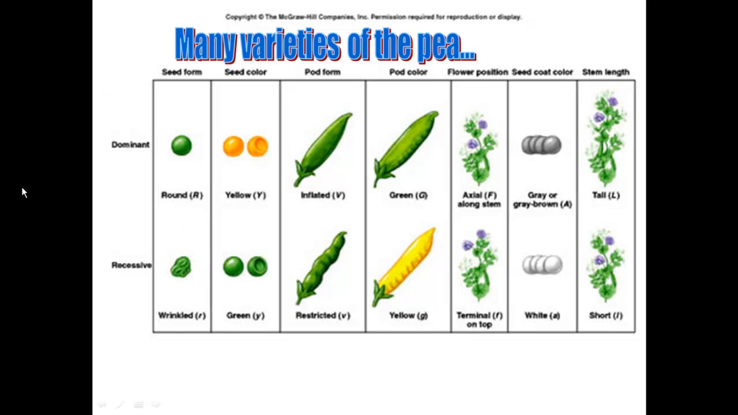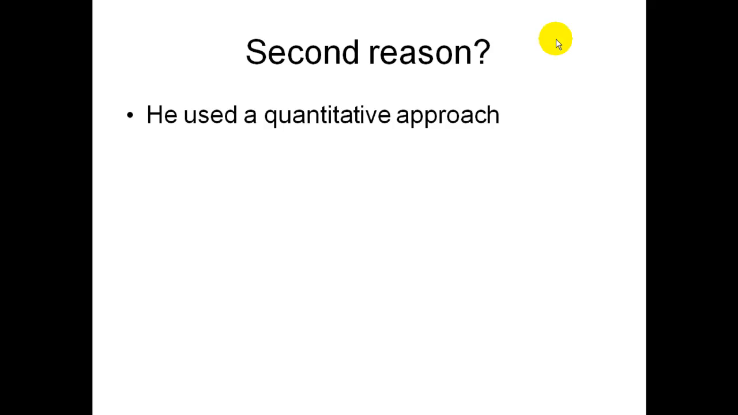Here are the different varieties of the pea. When you think of a pea, you probably think of the green pea, but there are also yellow peas, round peas, wrinkled peas, inflated versus restricted pods, green or yellow pods, and the way they grow on their stem. The second reason why Mendel was successful was that he used a quantitative approach, which means he counted his results.